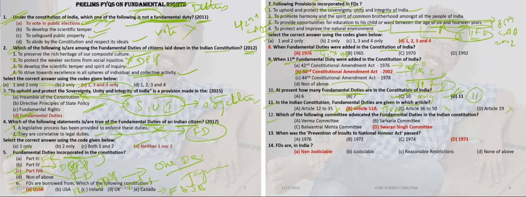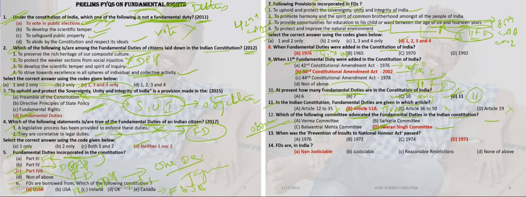Next question. Which of the following committees advocated for fundamental duties in the Indian Constitution? So which committee suggested this? The Swaran Singh committee suggested this. The Verma committee had the observation on fundamental duties.